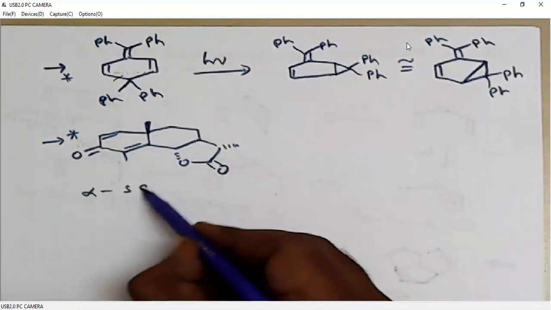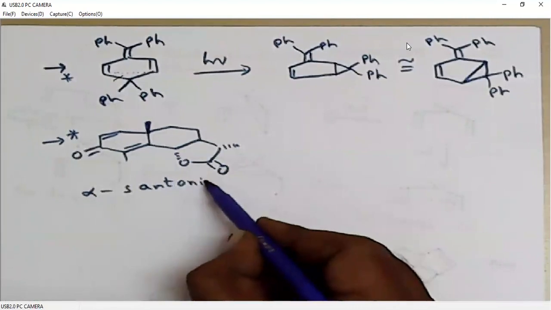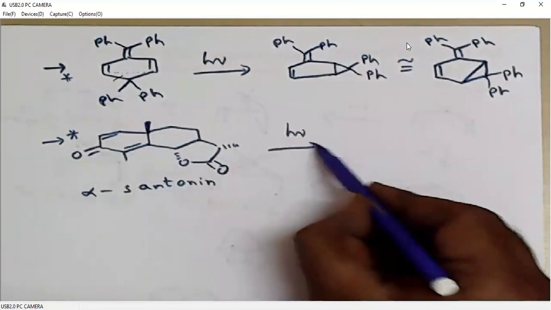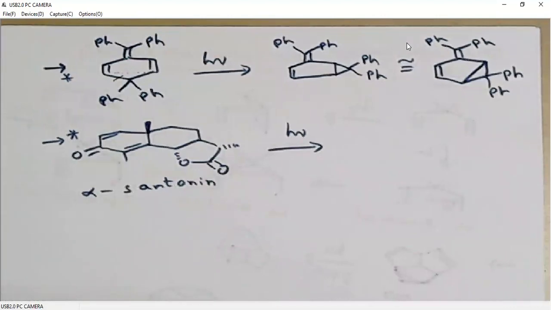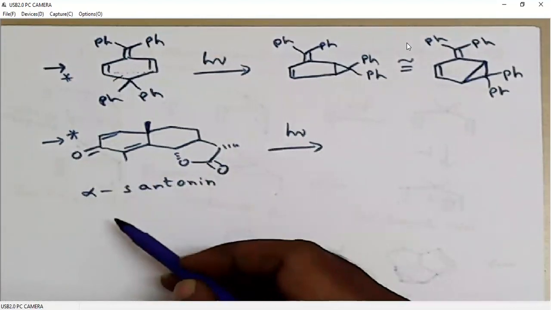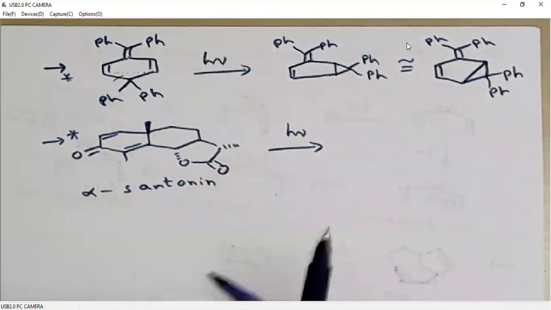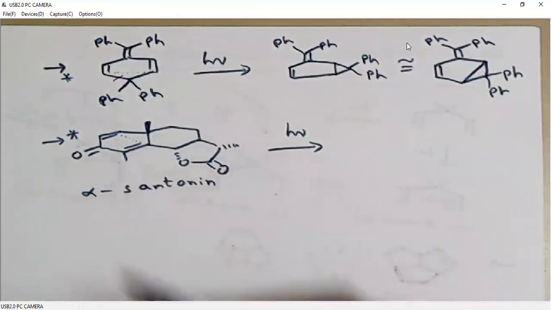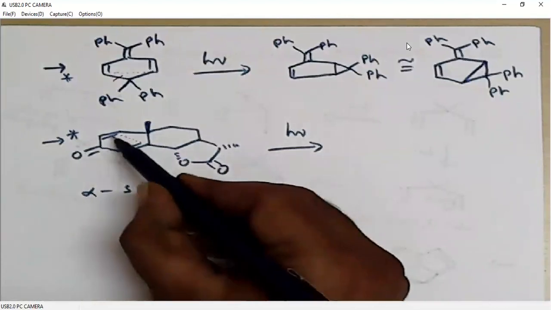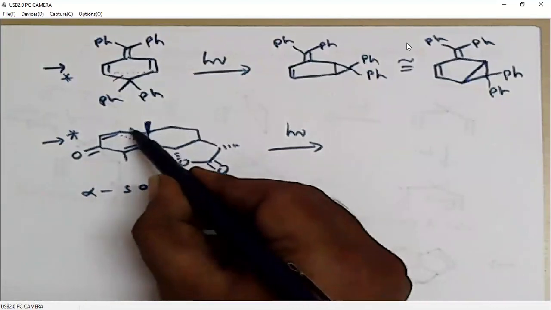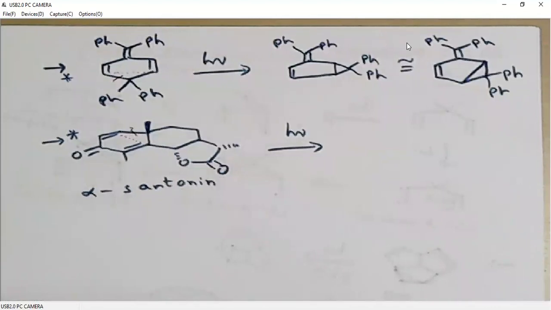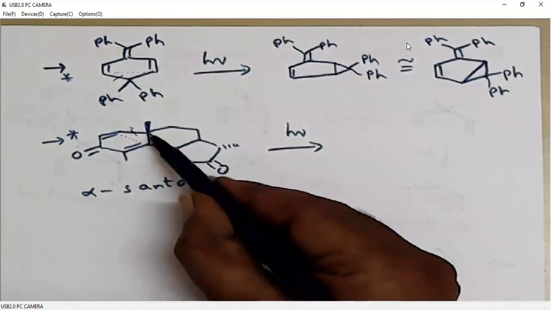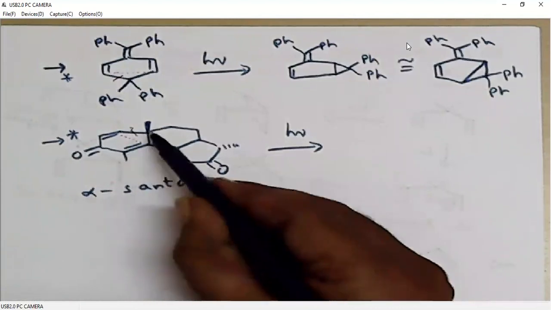This is called alpha santonin. When it is treated under photochemical conditions, again this will be involved in di-pi-methane rearrangement. Here there will be a bond formation here, then this double bond will regenerate, so this sigma bond will break down. Then there will be a 3-membered ring generation between this carbon and this carbon.